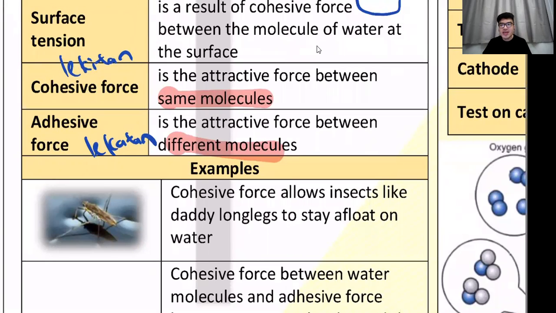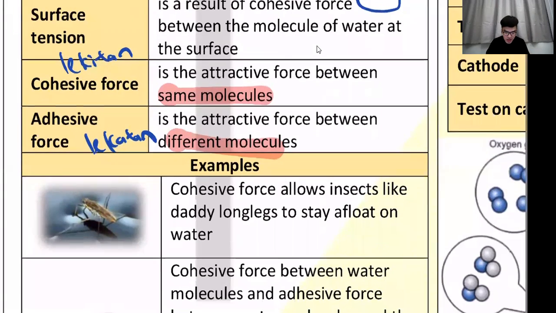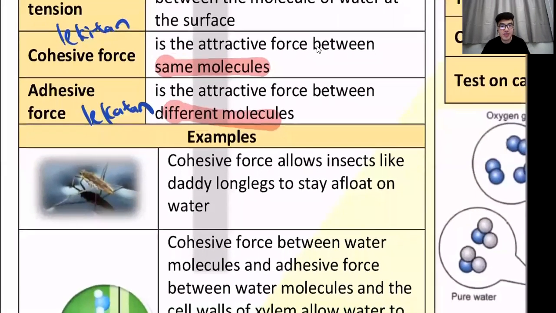When you watch Olympic diving, they don't just jump into the water. They jump, do somersaults, and then land hands first. This is to break the surface tension. Of course, the smaller the splashing, the higher marks you score. So this is your cohesive and adhesive force.